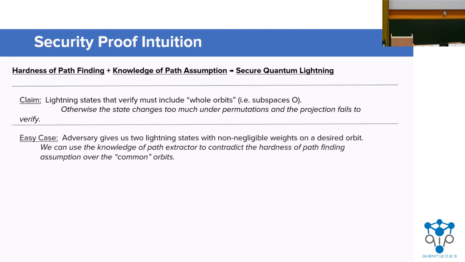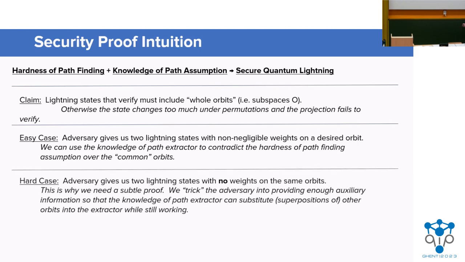An easy case is when the adversary gives two non-negligible weights on a desired subset, and we can relatively straightforwardly use our knowledge of path extractor here. A harder case is when the adversary gives us two lightning states with no weights on any orbits that are interesting to us for our reduction. We have a pretty subtle proof. I don't want to go into it too much here, but if you're interested, I'd encourage you to read the paper. I like to think of this as a quantum collision resistance to one-wayness reduction.